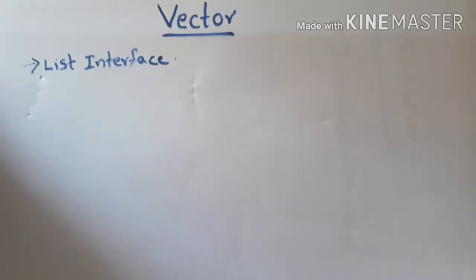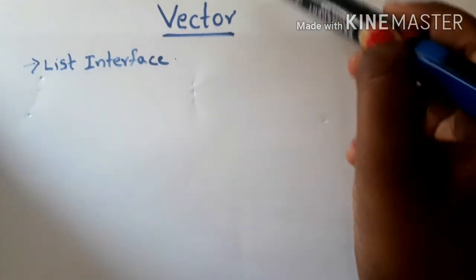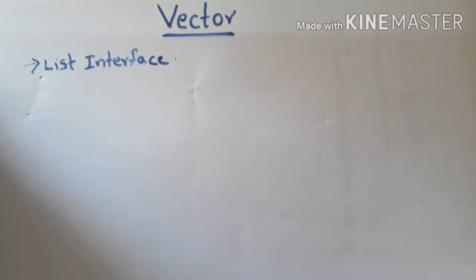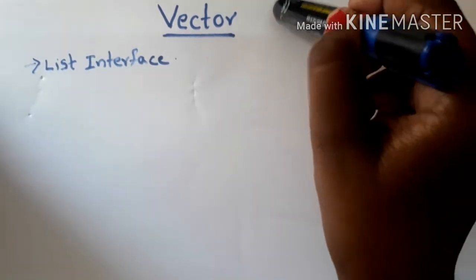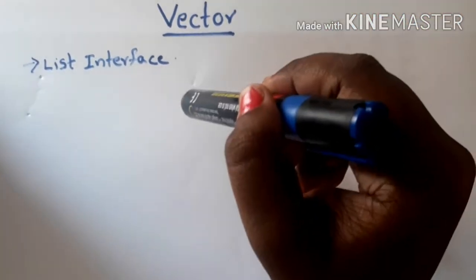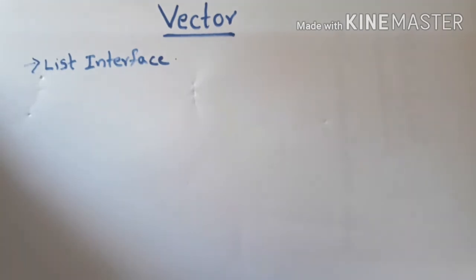Then later in Java 1.2 version, this collection framework was introduced and this vector class was made some changes so that it is compatible with the collection framework. So after making changes to the vector which was introduced in 1.0, then it became the implementation class of list interface.